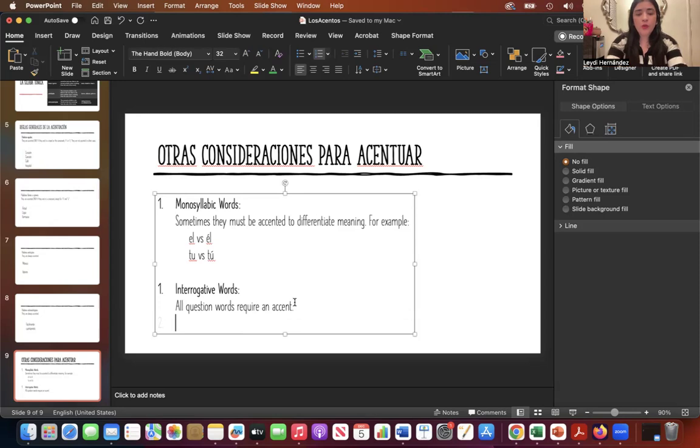For example, ¿dónde? ¿Cuándo? ¿Qué? ¿Cómo? ¿Por qué? ¿Qué más? ¿Quiénes? ¿Quién? ¿Cuántos? ¿Por cuántas?